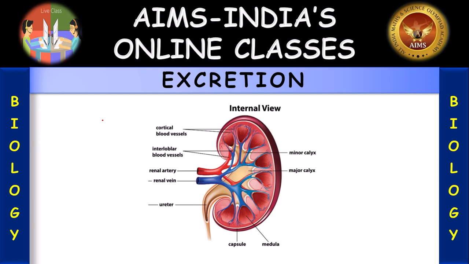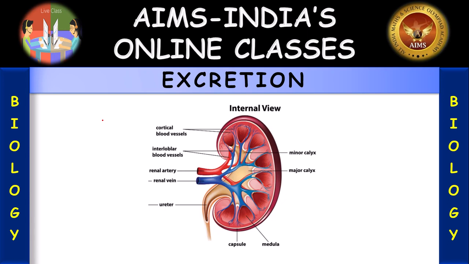So how are animals classified based on excretion? Animals are classified into three major groups. What are they? Ammonotelic animals, ureotelic animals and uricotelic animals. What are ammonotelic animals?